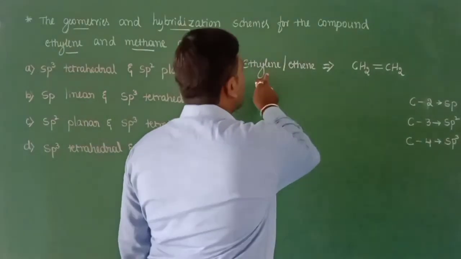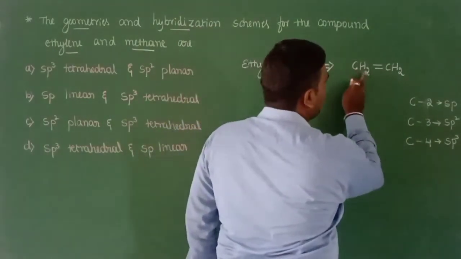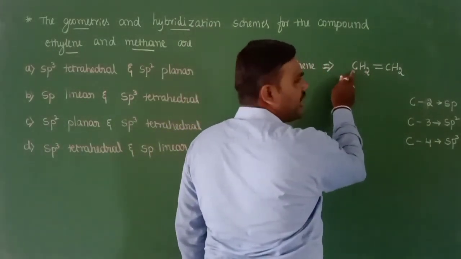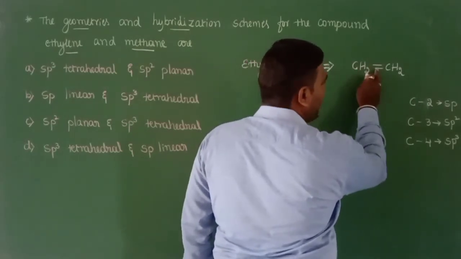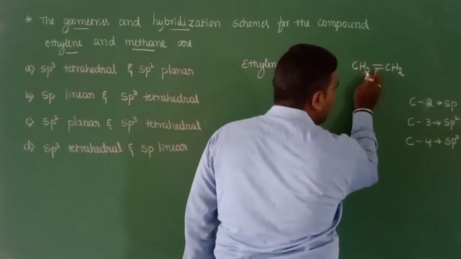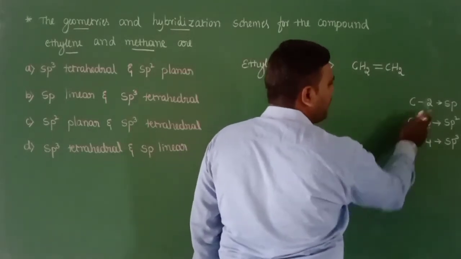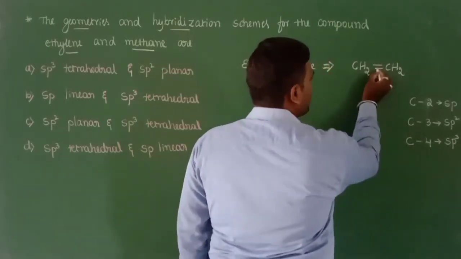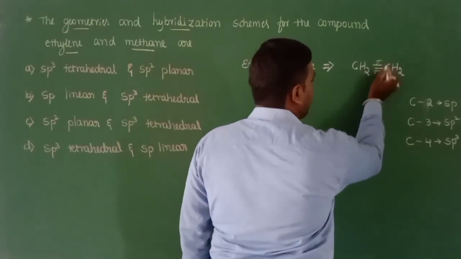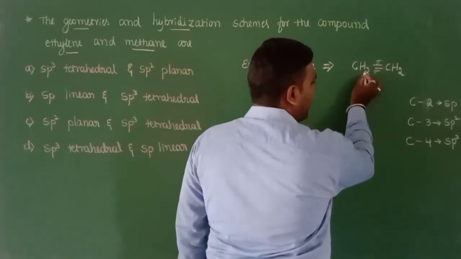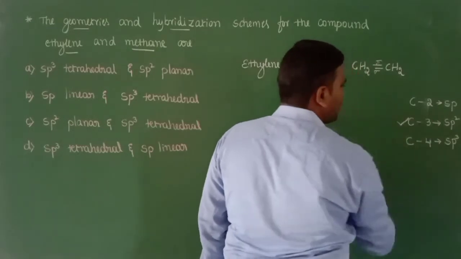If you come to the case of ethene, this carbon with the 2 hydrogen atoms is surrounded with 2 sigma bonds. Between the 2 carbon atoms we have 1 sigma bond and 1 pi bond. To account for the hybrid state we need to count only sigma bonds. So 1 sigma here, plus 2, there are 3 sigma bonds present around the carbon atom.